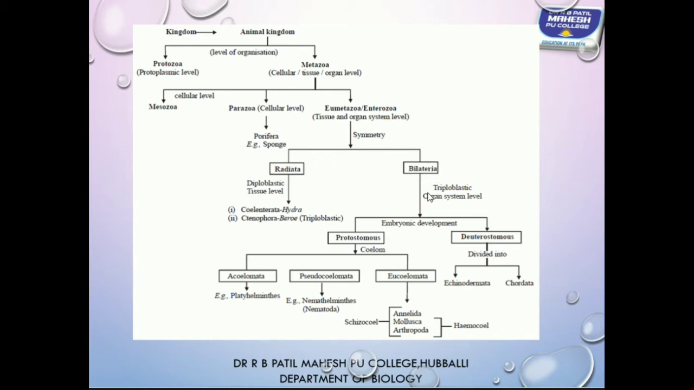Bilaterally symmetrical animals are placed in one group. They include Platyhelminthes, Aschelminthes, Annelida, Mollusca, Arthropoda, Hemichordata, Echinodermata, and Chordata. And look here, Eumetazoa are further classified into two groups based on the presence or absence of germ layers: Diploblastica and Triploblastica.